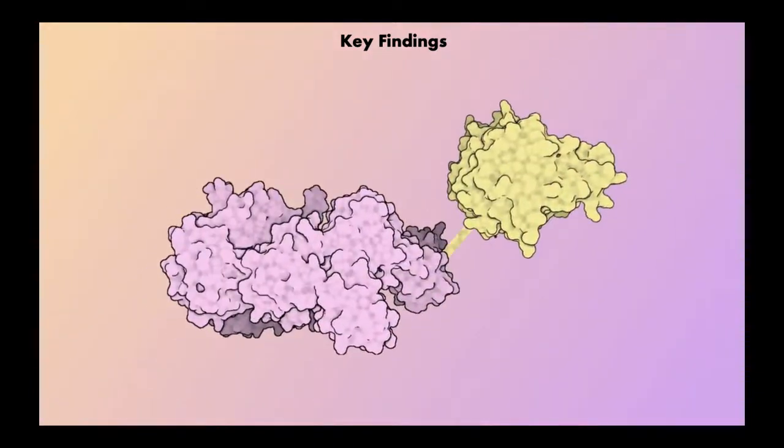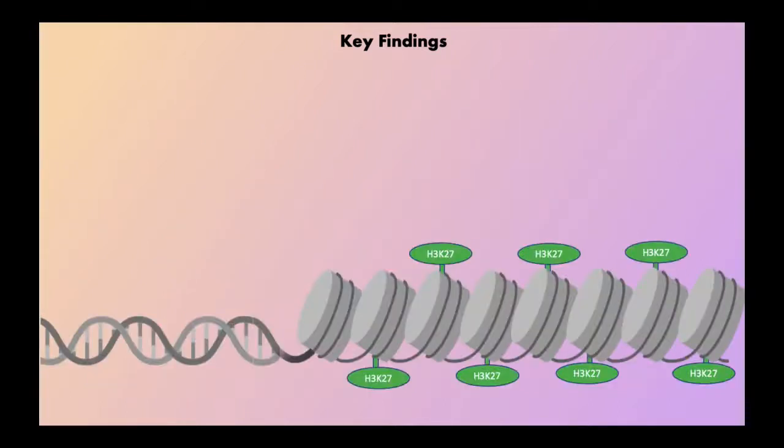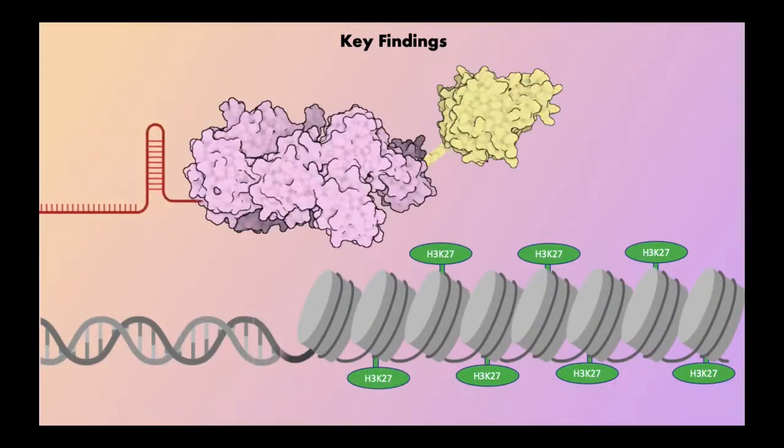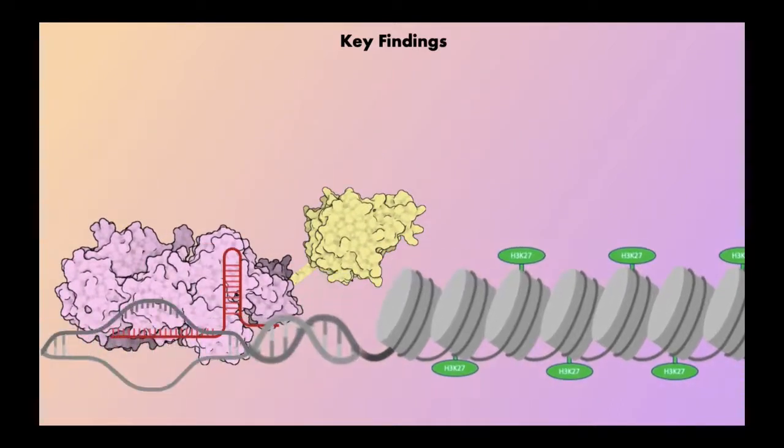So what are the key findings of this study? dCas9-HDAC3 can function as a synthetic histone deacetylase in a locus-specific manner. It is guided to its target locus in the genome by a single guide RNA, which is complementary to the target sequence. For optimal dCas9-HDAC3 activity, the gRNA needs to be targeted to a region adjacent to H3K27 acetylation enrichment within the promoter region of a gene.